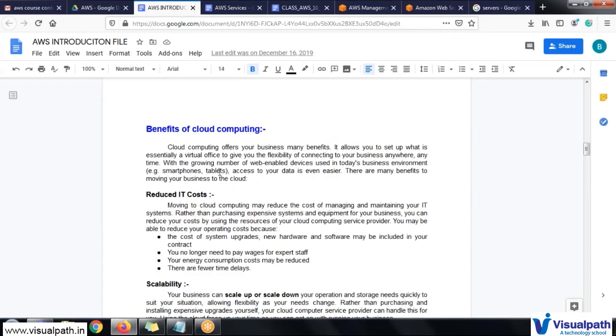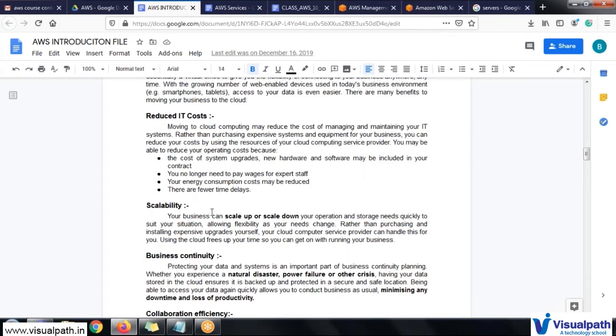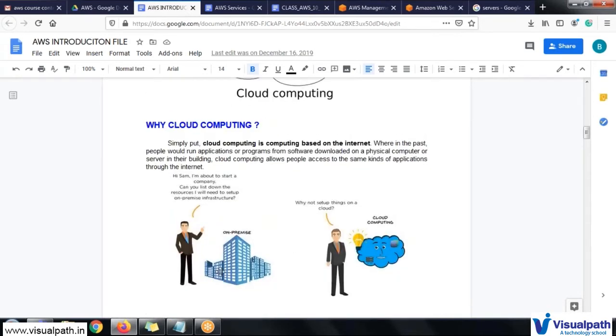We will discuss in the class why we are using it: it will reduce the cost, and it has scalability. Like if you are using on premises, if you bought one CPU for your home with 8 GB of RAM, and this 8 GB of RAM is not enough capacity for your system, and you want to increase the RAM, what will you do? Simply you go to the market and buy another 8 GB RAM chip, and you configure it yourself, or you take it to a technician. The technician will configure the CPU and you will use it. So here you can observe it is cost and time consuming.